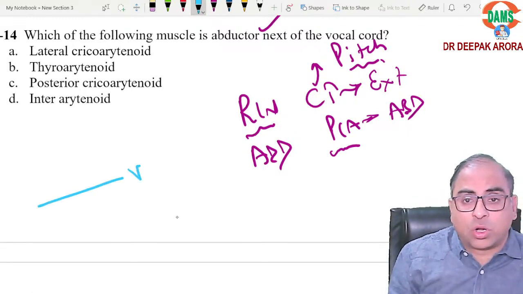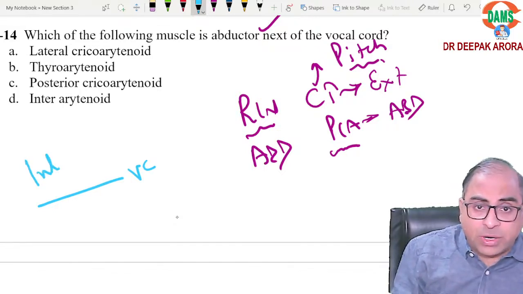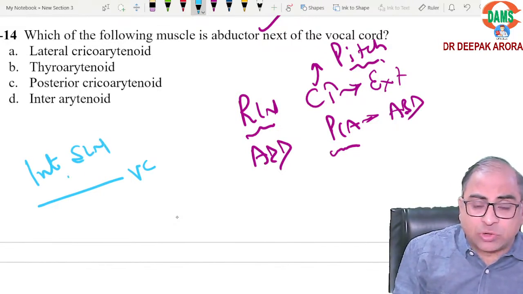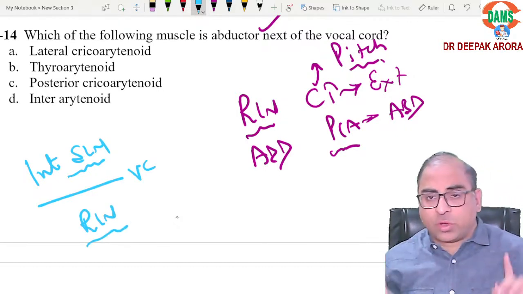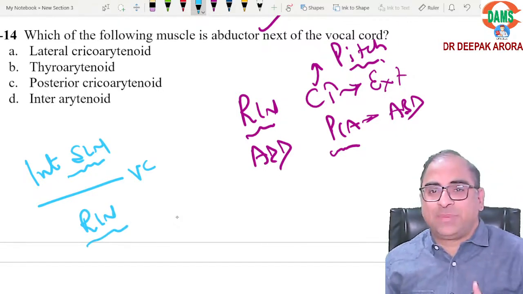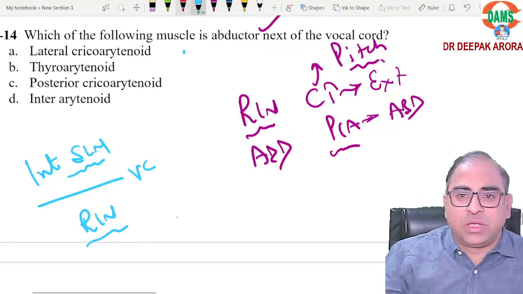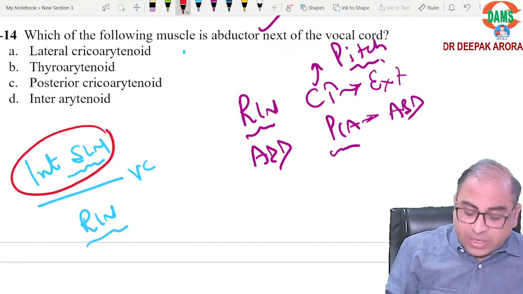This is my vocal cord. The area above the vocal cord is supplied by the internal branch of the superior laryngeal nerve. The area below is supplied by the recurrent laryngeal nerve. Is this concept clear? All these are important potential MCQs. Now out of these, which is the safety nerve?